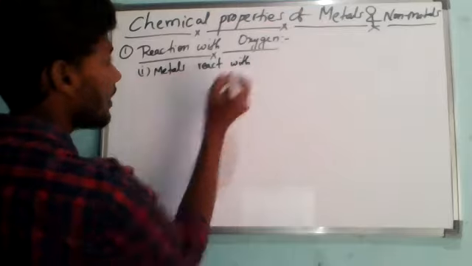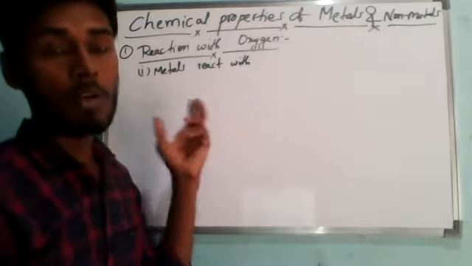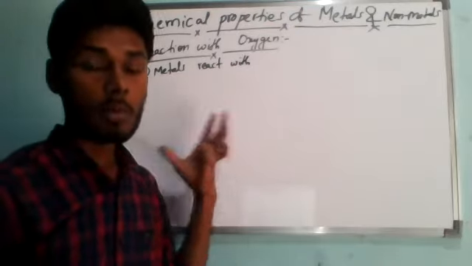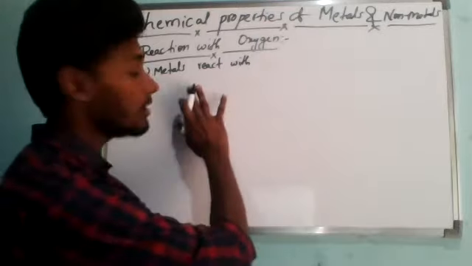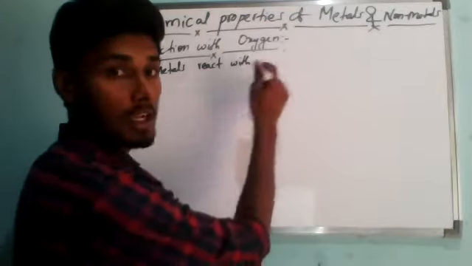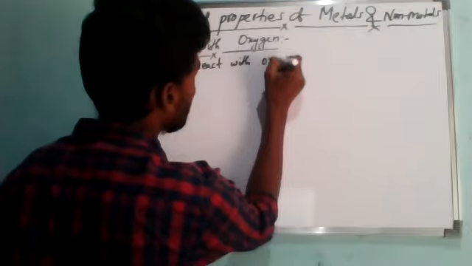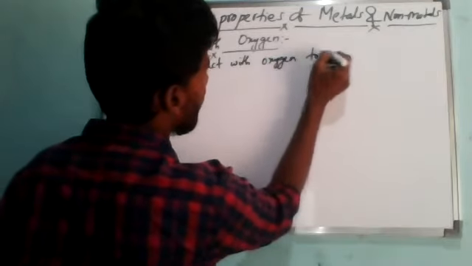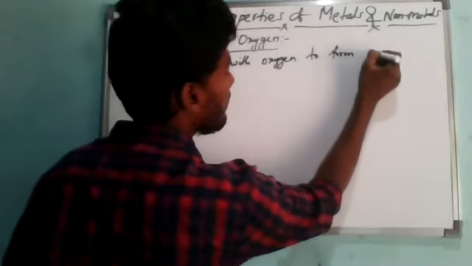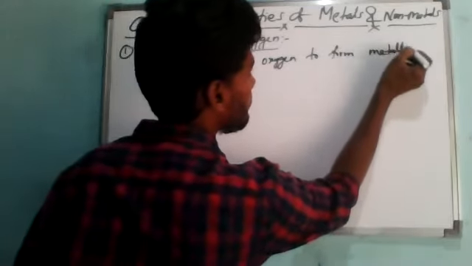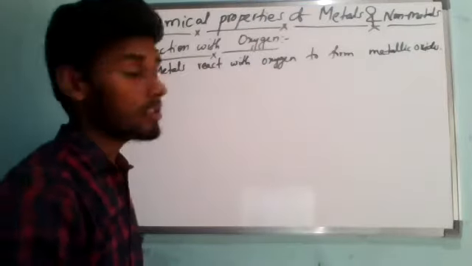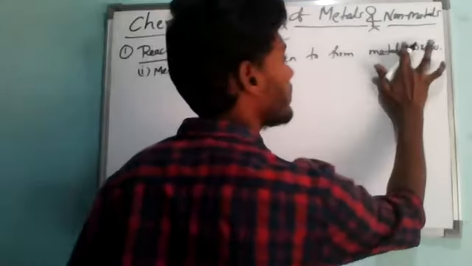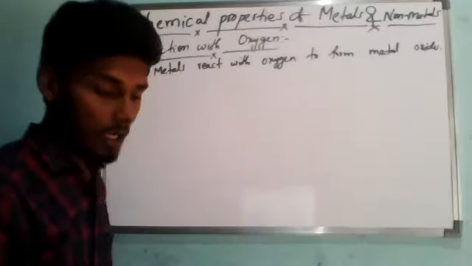Metals react with oxygen. I will explain very slowly because from now onwards you are going to write chemical equations and chemical symbols, everything, so understand carefully. So metals react with oxygen to form metallic oxides. Understand? You just remember metal oxides.